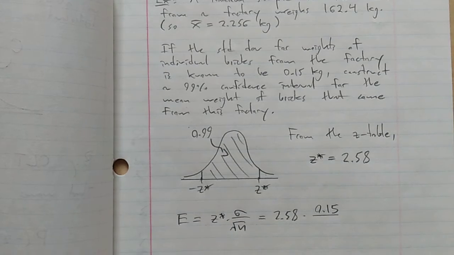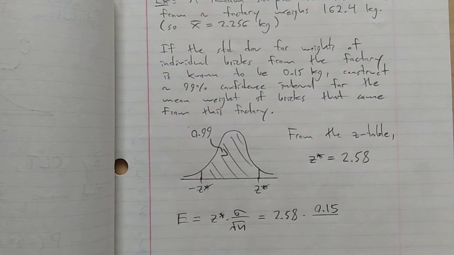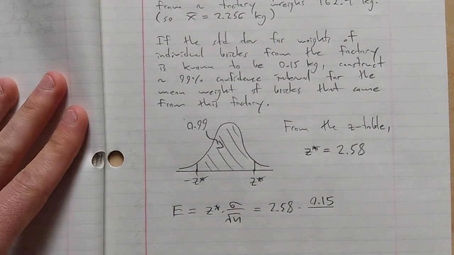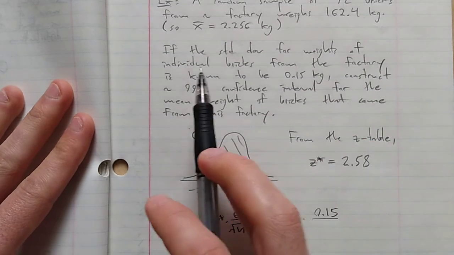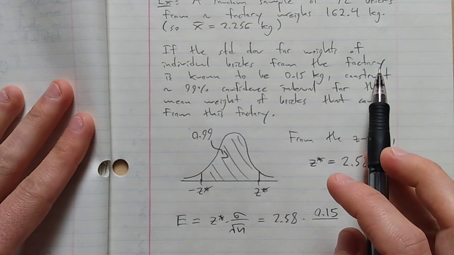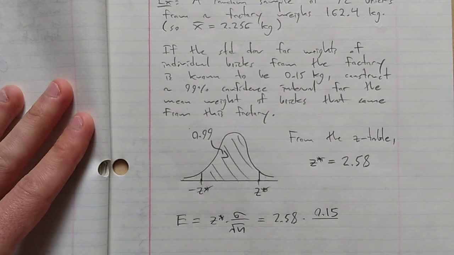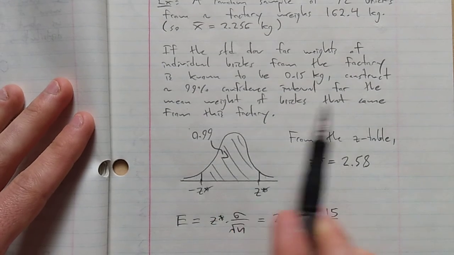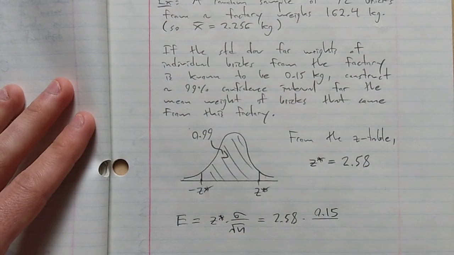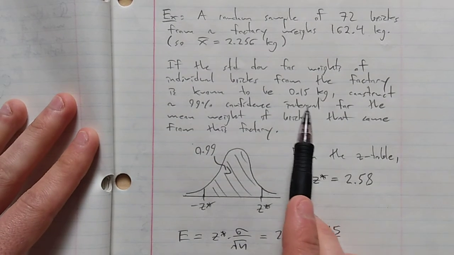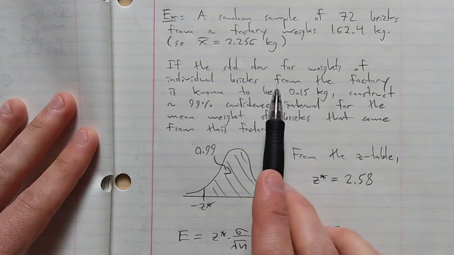And that's actually kind of silly, because how would we know the standard deviation for the weights of individual bricks from the factory? You would have had to weigh every single brick the factory makes. And if you did that, you would already know the mean weight for bricks in the factory. So this is kind of a problem, but we'll fix this problem.